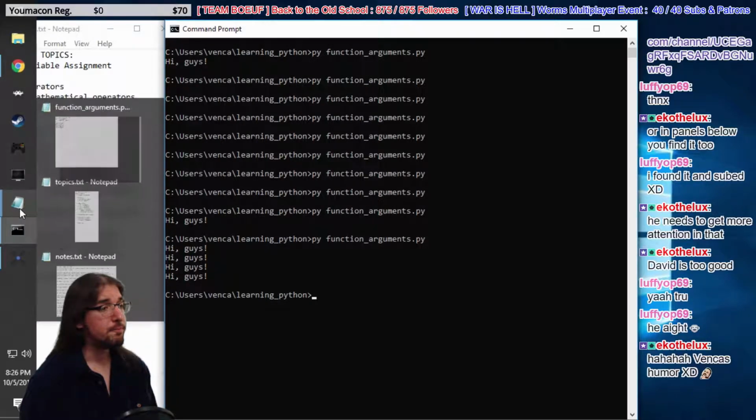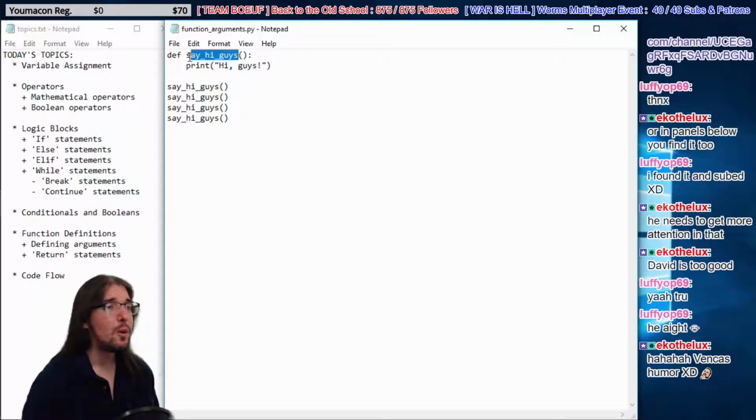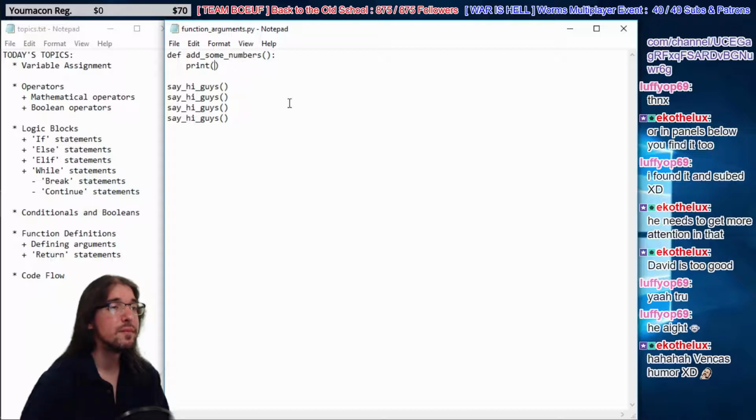So, let's start talking about our arguments, guys. We're going to make a new function. We're going to call it add some numbers. We're going to print off 1 plus 3. All right, so now we have this new function called add numbers. Here's what it does. It prints off whatever happens when you add 1 and 3.